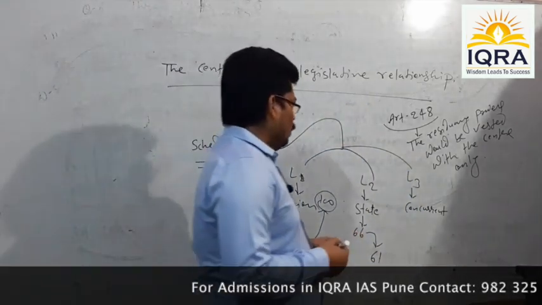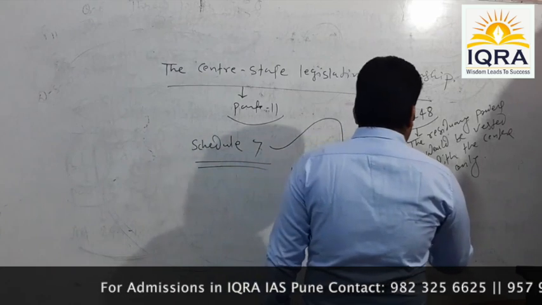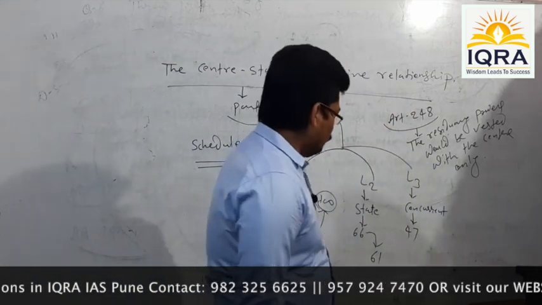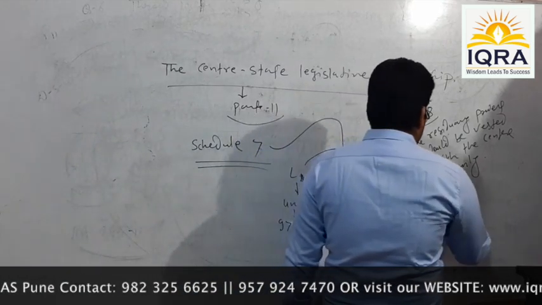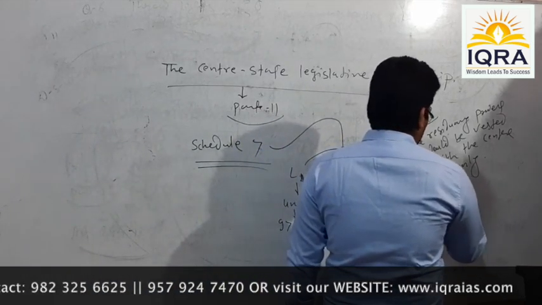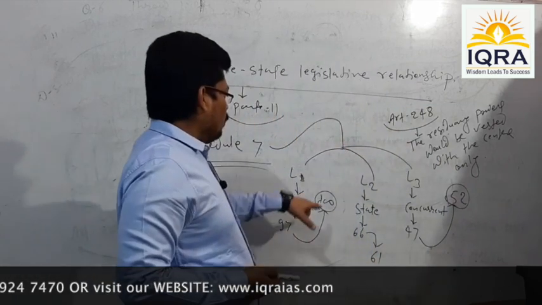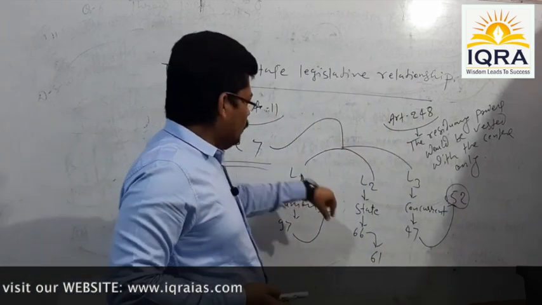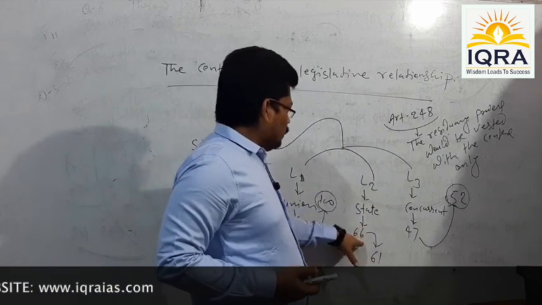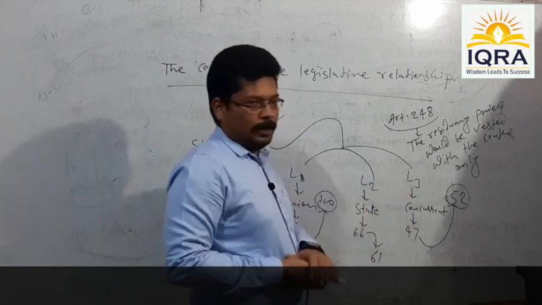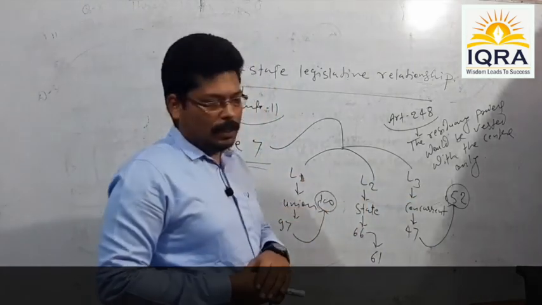There were a total of 47 items under the Concurrent List originally, but now they have been increased to 52. Okay, so originally there were 100 items under List 1, 66 items in List 2, and 47 items in List 3. What is the present scenario?